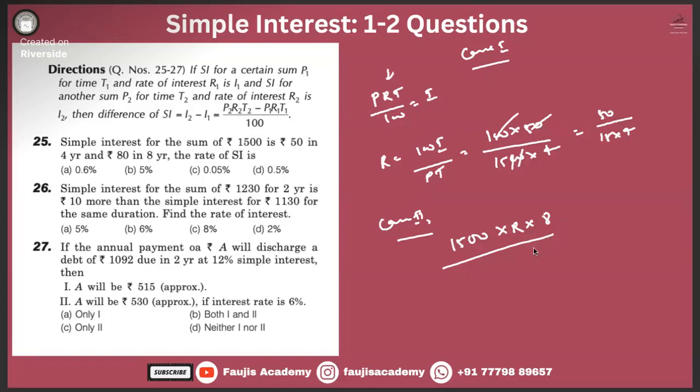So PRT divided by 100 is equal to your interest, which is basically your 80. This got cancelled. 10 times, 2 times, 3 times, that means R is equal to 2 by 3.